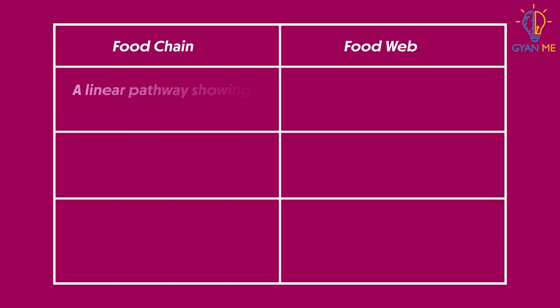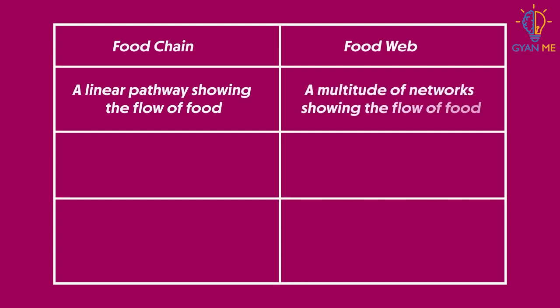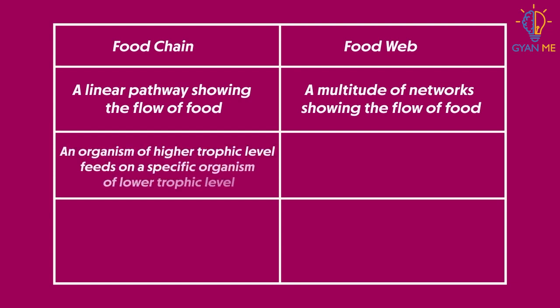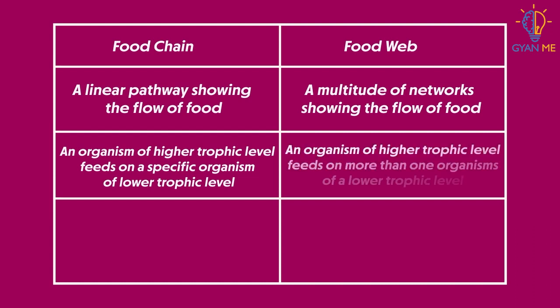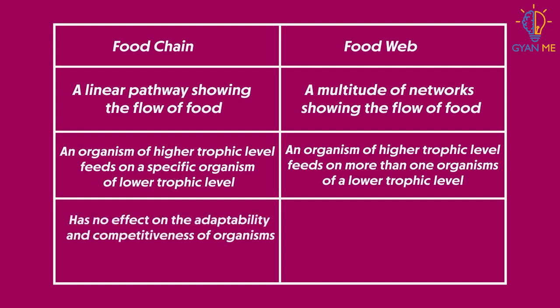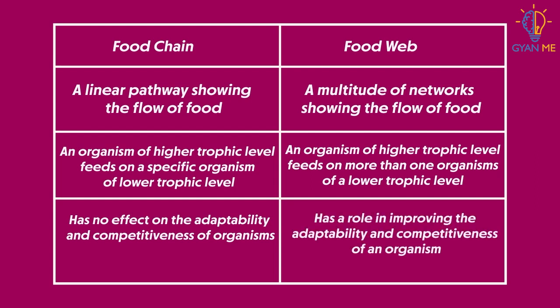Food chain is a linear pathway showing the flow of food, whereas food web is a multitude of networks showing the flow of food. In a food chain, an organism of higher trophic level feeds on a specific organism of lower trophic level, while in a food web, an organism of higher trophic level feeds on more than one organism of lower trophic level from various food chains. Food chain has no effect on the adaptability and competitiveness of organisms, while food web has a role in improving the adaptability and competitiveness of an organism.